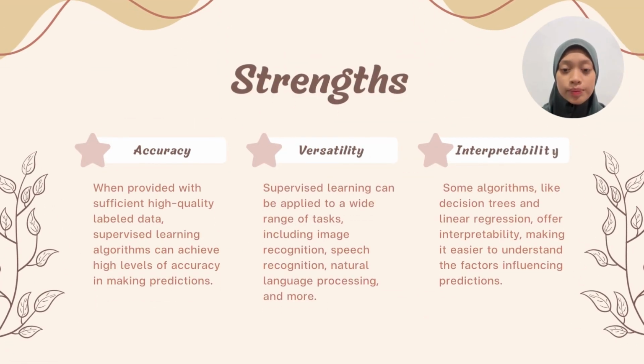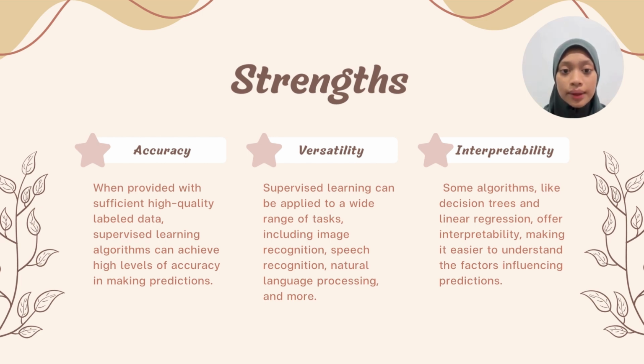Now, I will explain about the strengths. The first one is accuracy. When provided with sufficient high quality labeled data, supervised learning algorithms can achieve a high level of accuracy in making predictions. The second one is versatility.